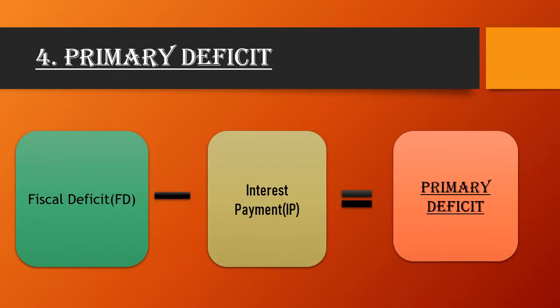The last type of budget deficit is primary deficit. Primary deficit equals the fiscal deficit minus interest payment. I just told you that the government has to take loans from financial institutions, then they also have to pay interest for that borrowing. And if you want to calculate the primary deficit, primary shortage, then you have to reduce the interest payment amount from the fiscal deficit, then you will get the primary deficit.